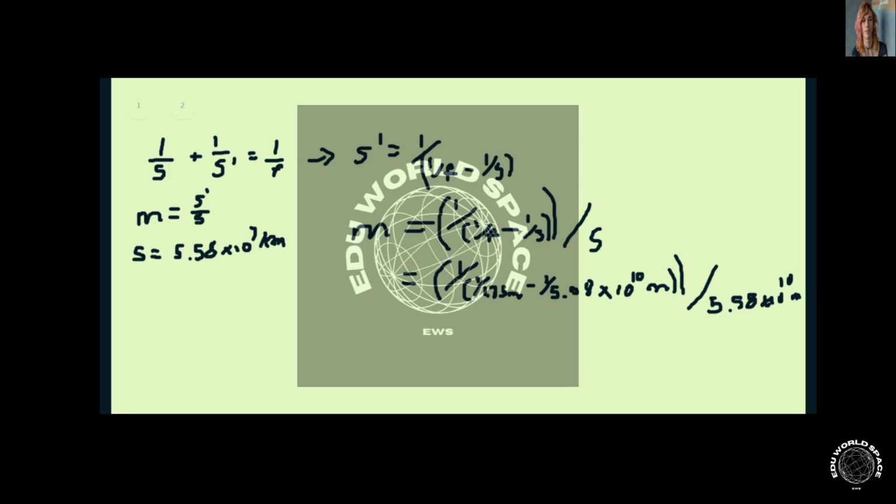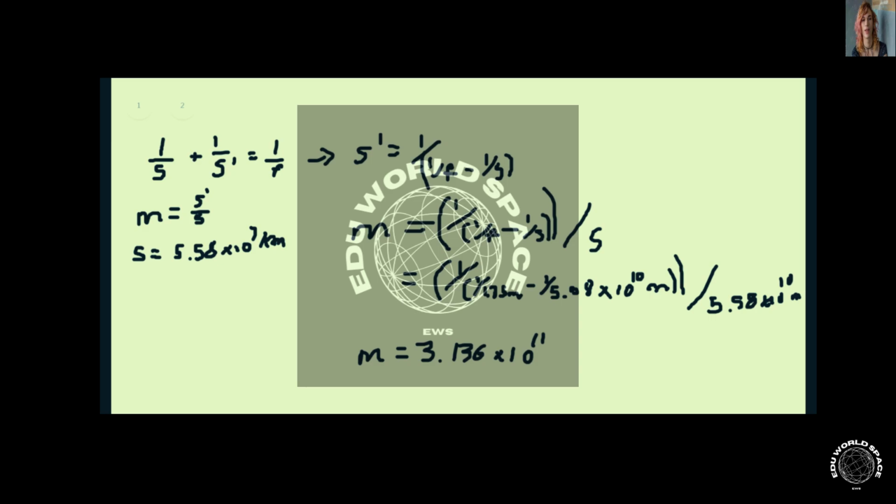Okay, so this will give us that M is equal to 3.136 times 10 to the 11th. Now this is unitless. We can double check that by checking all our units.